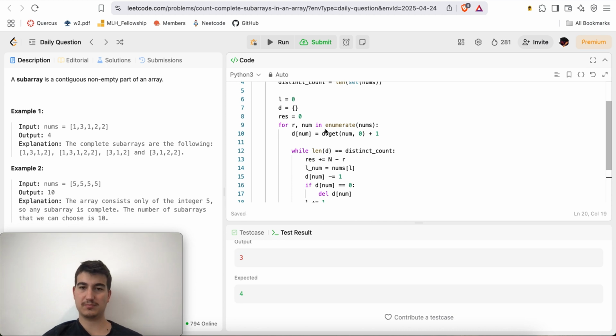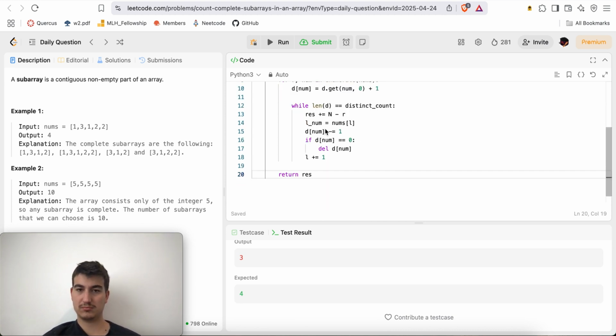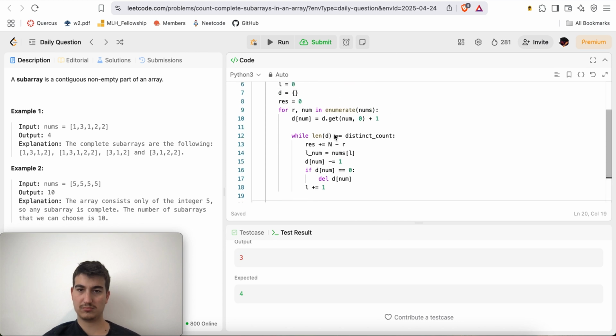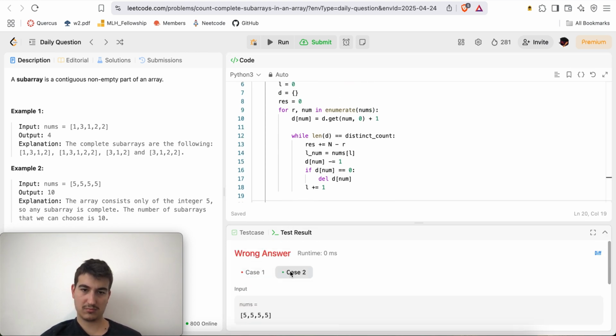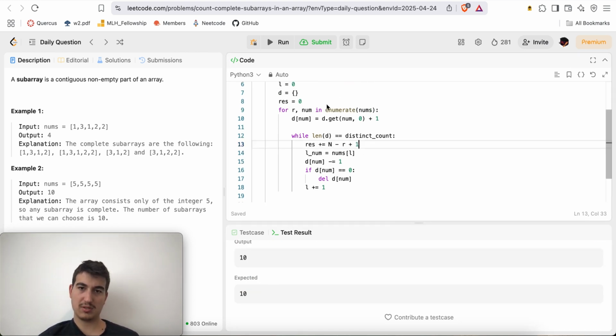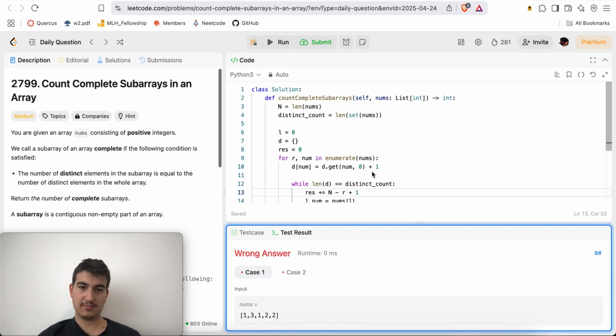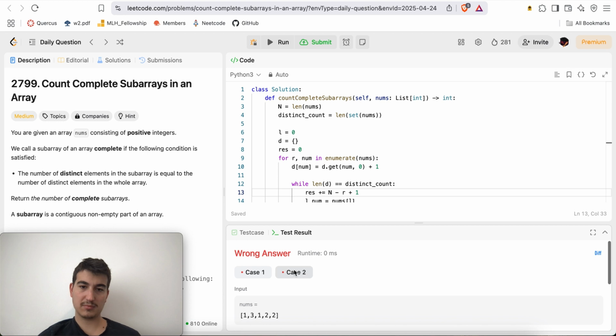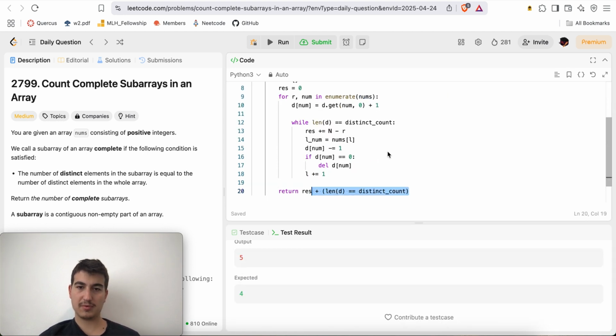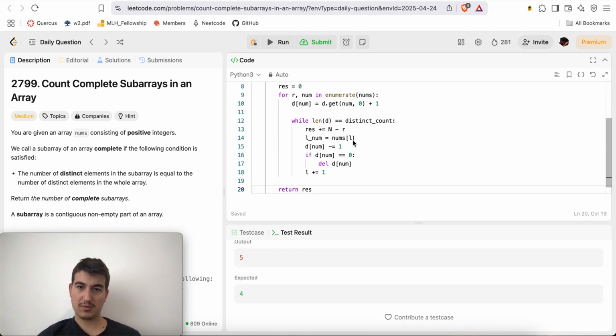Interesting. It's not an n minus r plus 1 type of thing, right? Nope, not at all.